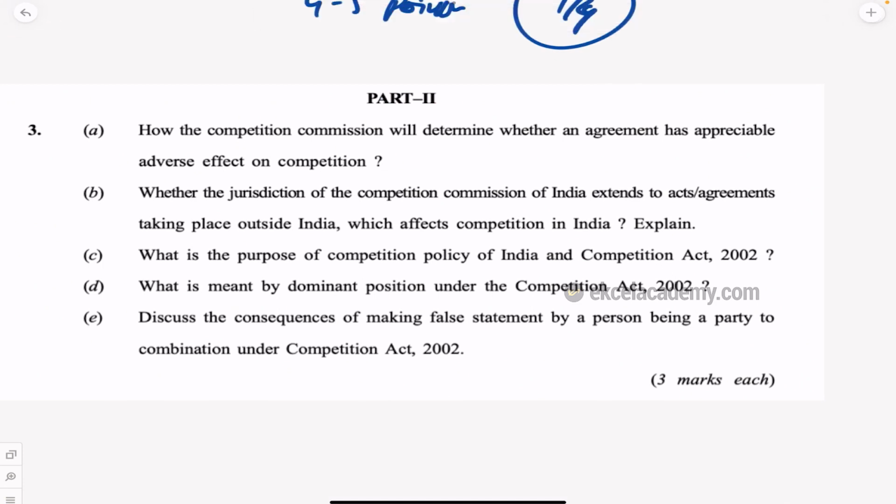Right. Next we have another question. How will the Competition Commission determine whether an agreement has an appreciable adverse effect on competition? So the keyword is appreciable adverse effect, and it is a direct question. How is it going to determine? So how will Competition Commission determine appreciable adverse effect? You write the answer, and that is how you will. So you know the keywords, you know the important topics, and what specifically they are asking. They are asking how will they determine. They are not asking explain appreciable adverse effect. How will they determine is the question. So the specific thing you should identify.